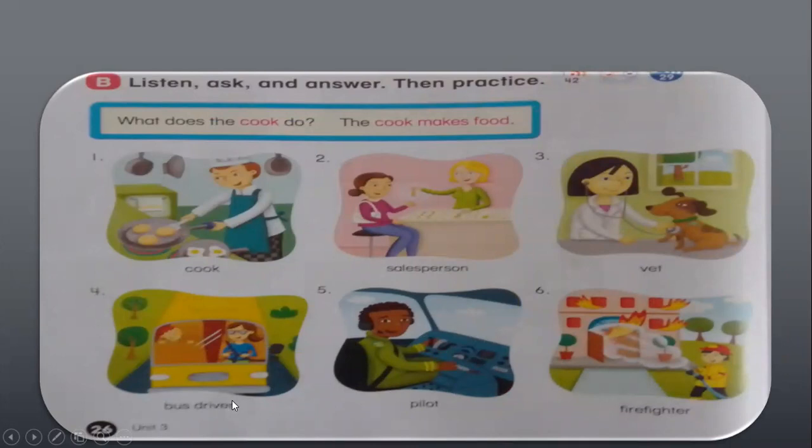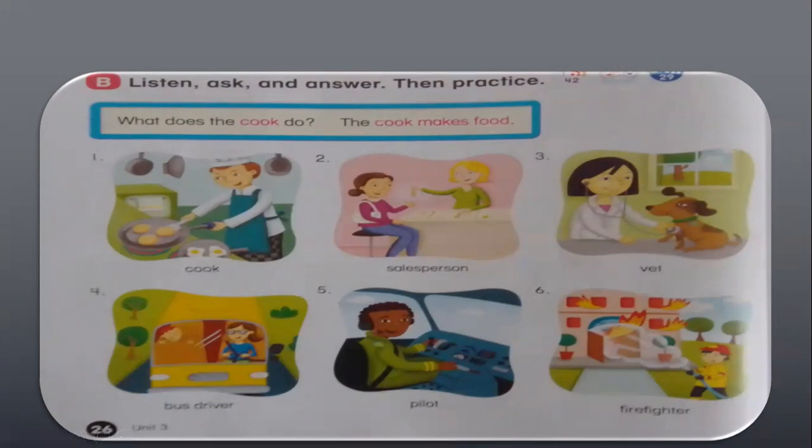But remember that you can choose another occupation. For example, it could be pilot, it could be firefighter, it could be vet, it could be salesperson or cook, like your partners chose in class. Many of you chose one of these and you create your own conversation.